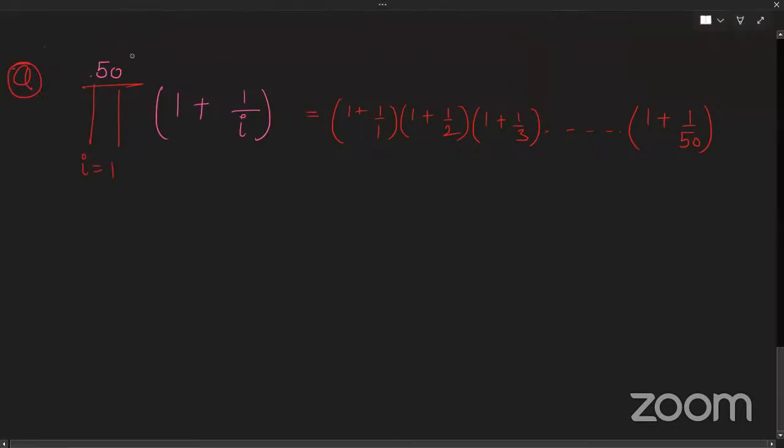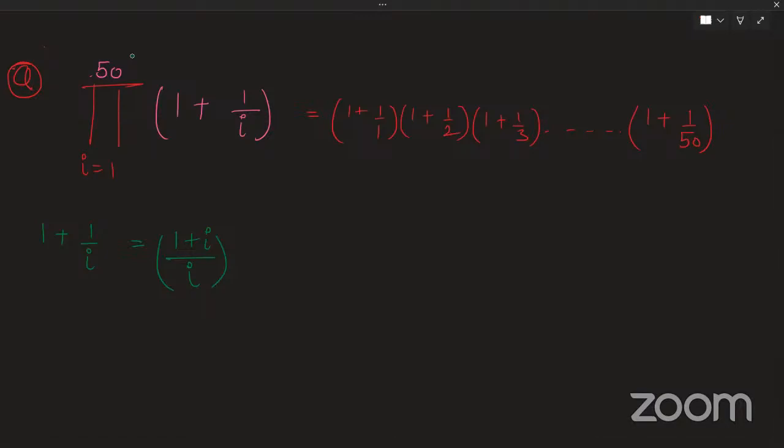Now just looking at its ith term. What is its ith term? It is 1 plus 1 by i, right? So taking this i above, it can be written as 1 plus i by i, correct? I have just taken the common denominator.